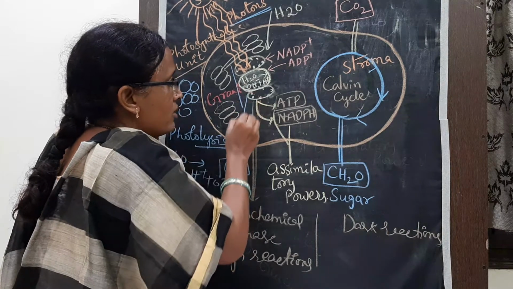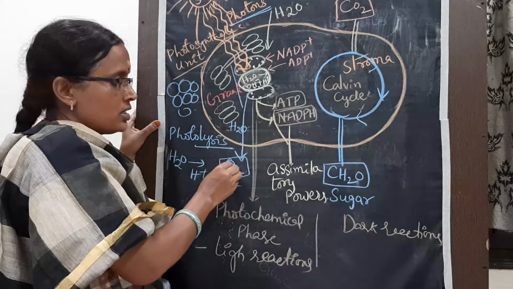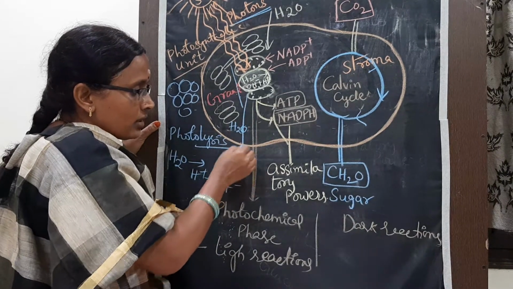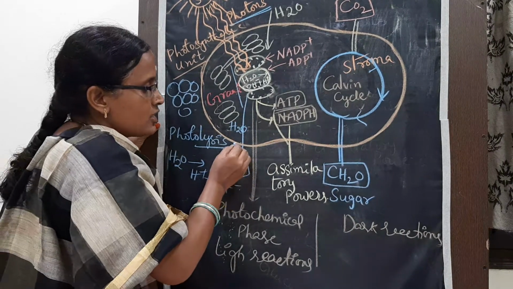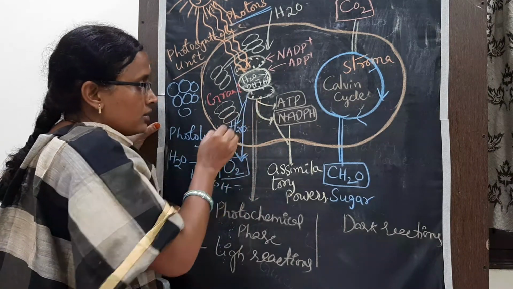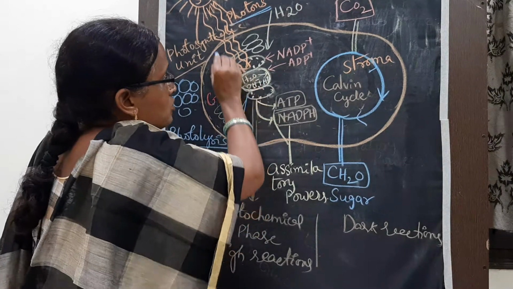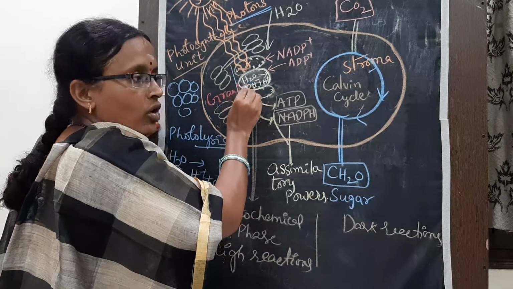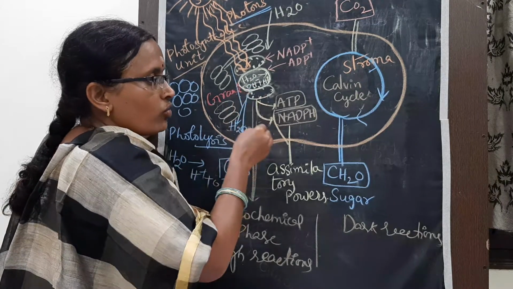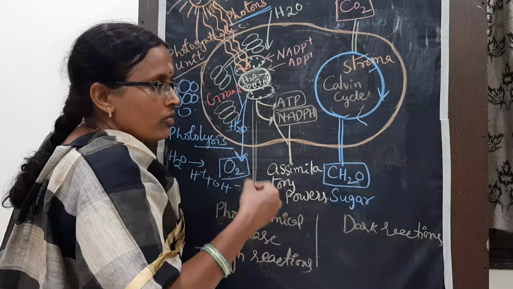Water is produced, further reactions take place, and oxygen is released. It is released outside through the stomata. It is coming outside, but the water stays inside the plant for further use. Okay, so when light falls on the leaf, ultimately the chlorophyll pigments are activated. That is our first step, activation of chlorophyll.